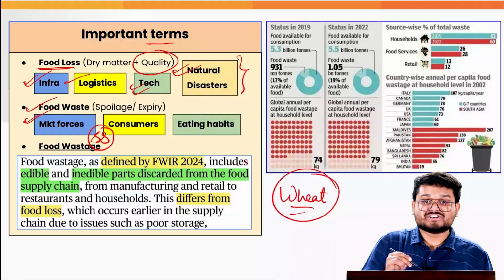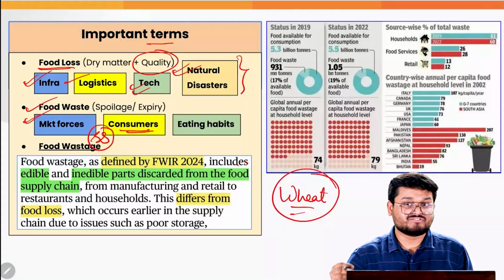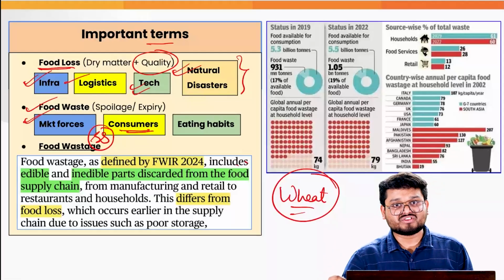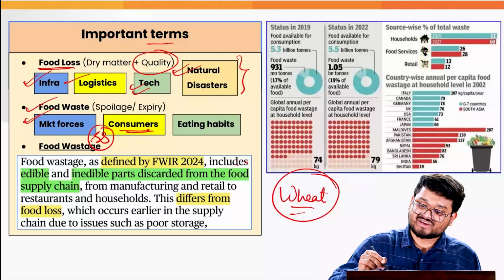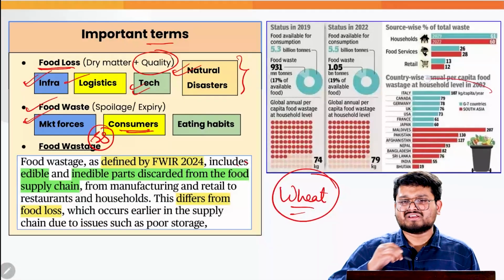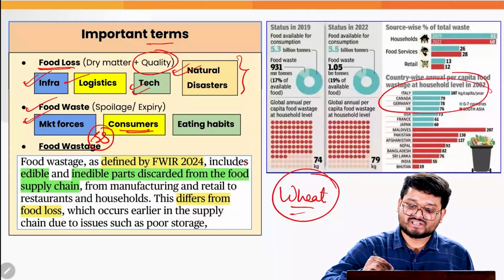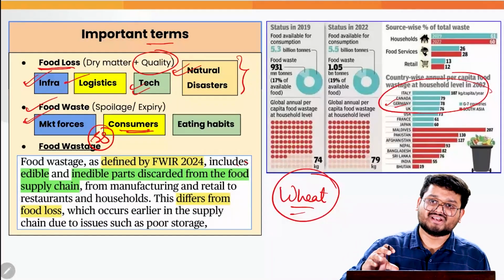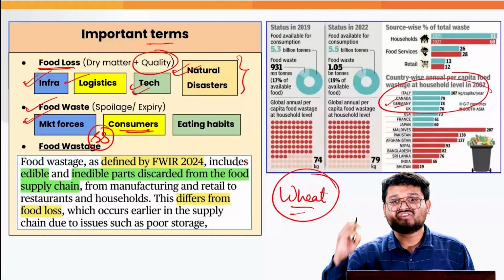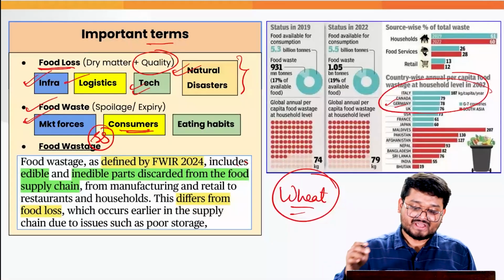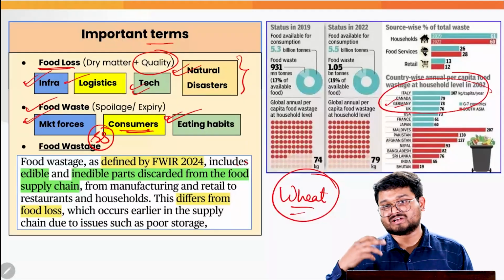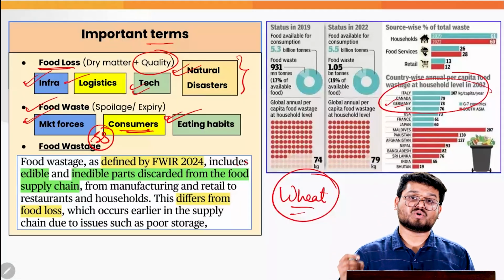Also, we find that consumers sometimes, especially from the affluent sections, from the rich countries, typically waste food on a very massive scale. As we can also see in various countries, for example Italy, Canada, Germany, UK, which are all Western and developed nations, these countries are wasting a lot of food per capita. And finally, the eating habits of the various households also determine how much food we waste on an annual basis.